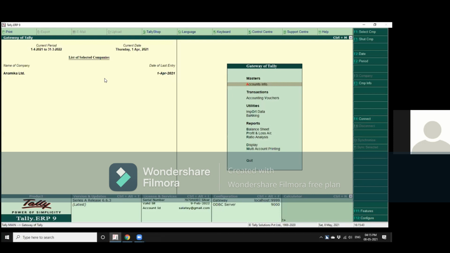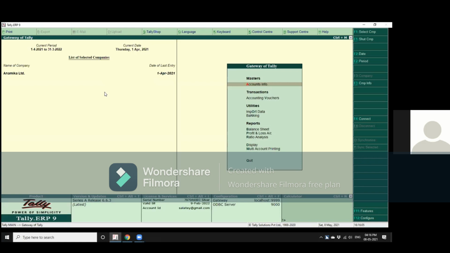Now, since this company which I have selected has entries made only on the first date of April and does not include any inventory data, you will not have any inventory options in this tutorial. But if you had an inventory option, even those options would come up. For example, like in the first heading, that is masters.